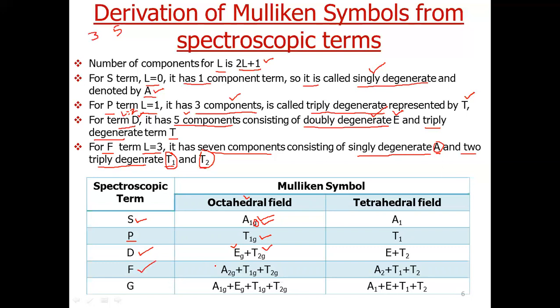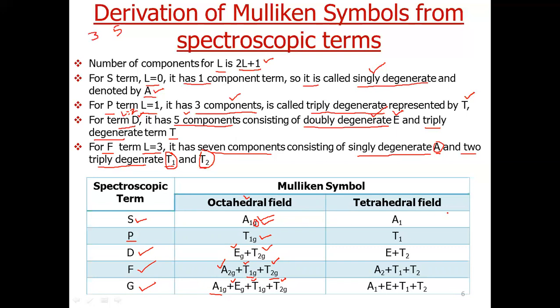Similarly, F splits into one singly degenerate A2g, one triply degenerate T1g, and another triply degenerate T2g. Similarly, the splitting of G follows like singly degenerate, doubly degenerate, triply degenerate, and again triply degenerate. So 3 plus 3, 6, 2, 8, 1, 9 terms.